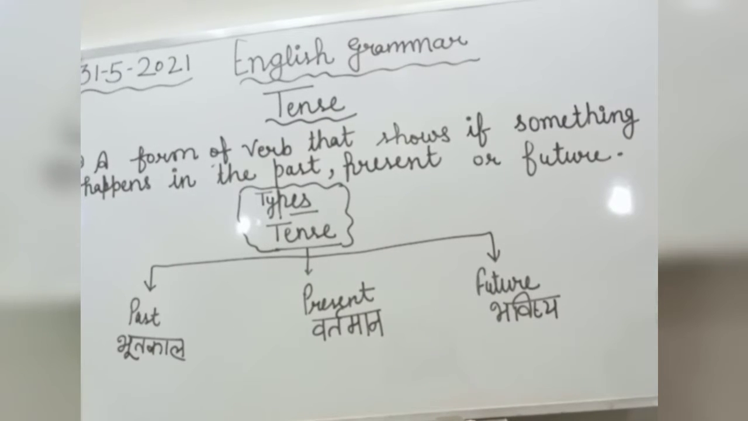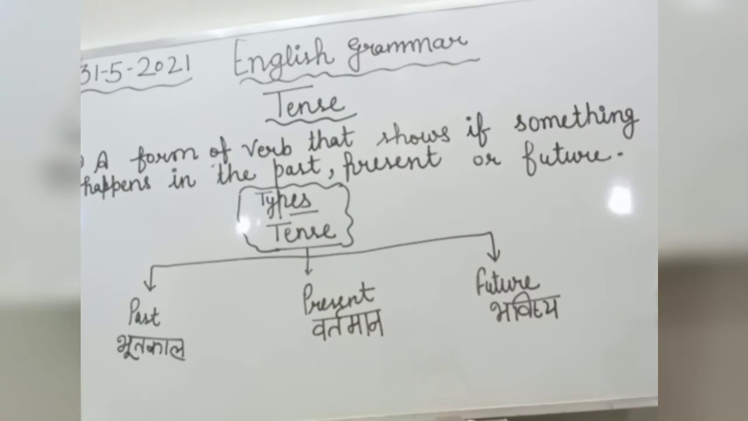For example, one sentence I'm going to tell you: I am going to the market. That sentence shows us that something is going to happen here in the present time. I am going to the market means presently I am going to the market. That is a part of tense that shows that something is happening in the present time. So I hope the tense definition is clear to all of you.